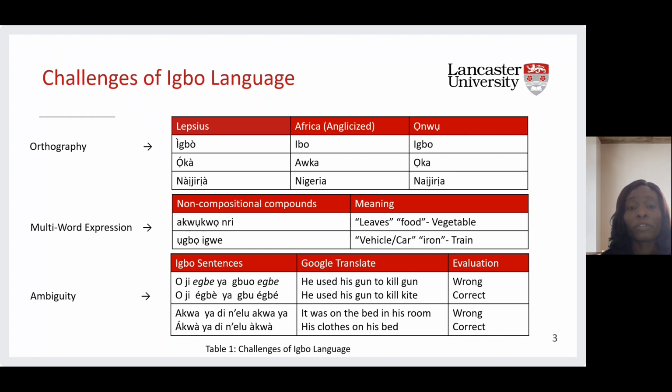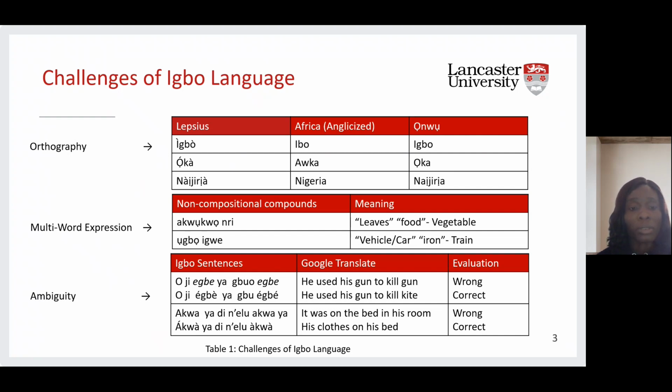Nri means food. But when they are written together in Igbo, akwụkwọ nri, it now refers to vegetable. Then ụgbọ igwe: ụgbọ on its own is vehicle or car, then igwe is iron. But when they are written together, they form a multi-word expression in Igbo. It is ụgbọ igwe, the noun train.